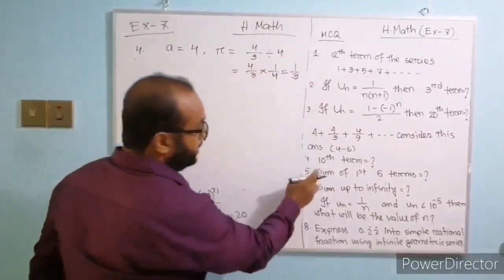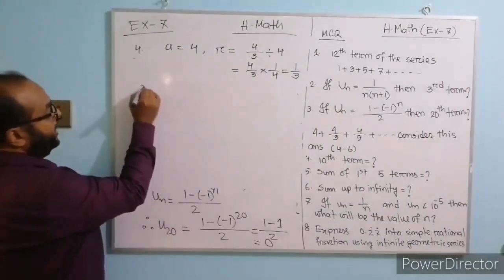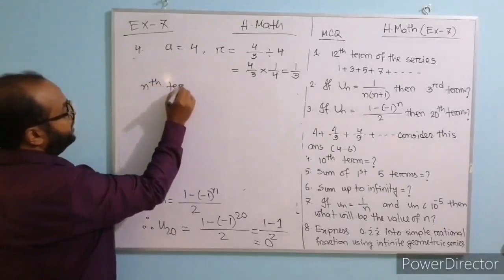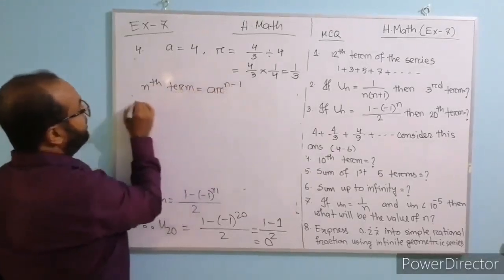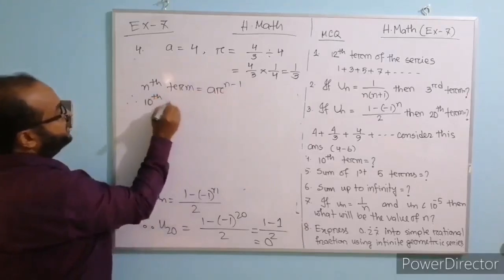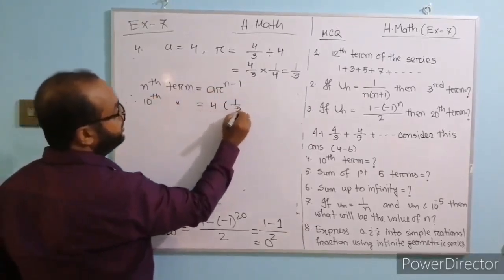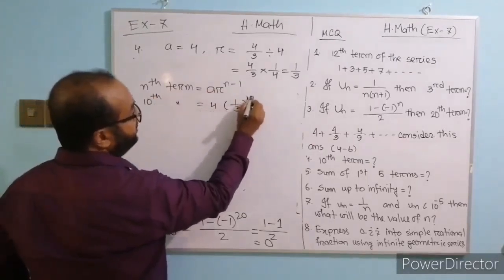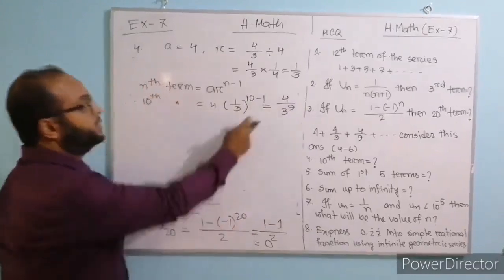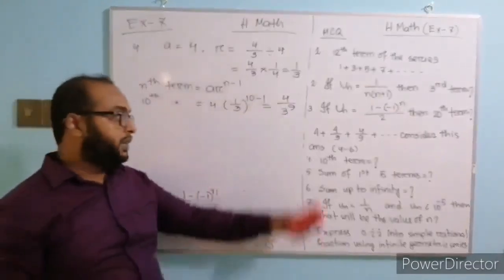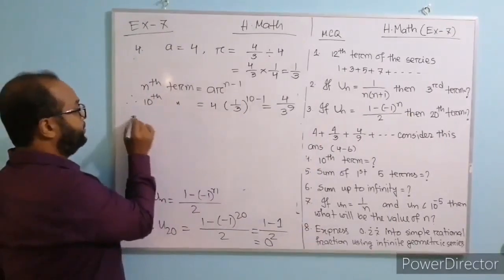Okay. Here number 4, the 10th term. So we use nth term equals a r to the power n minus 1. Therefore the 10th term: a equals 4, r equals 1 by 3, n equals 10 minus 1. This equals 4 by 3 to the power 9. This is the 10th term of the given series. Question number 5.